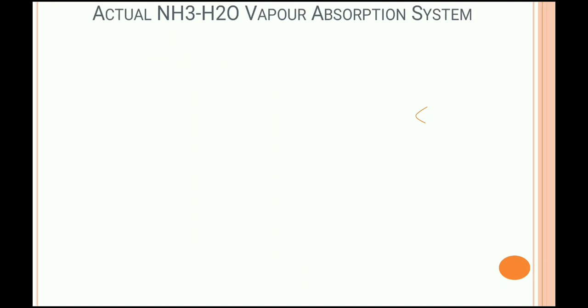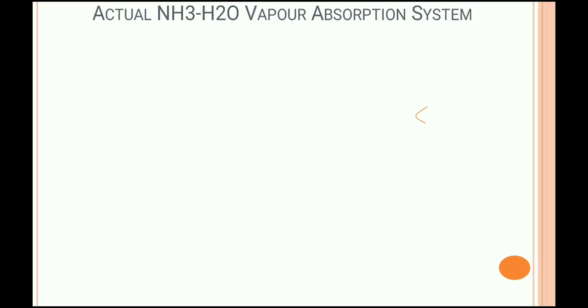Next one is the actual NH3-H2O vapor absorption system. If we talk about the actual NH3-H2O vapor absorption system, basically to improve the performance of the simple NH3-H2O vapor absorption system, we have to add 3 parts.